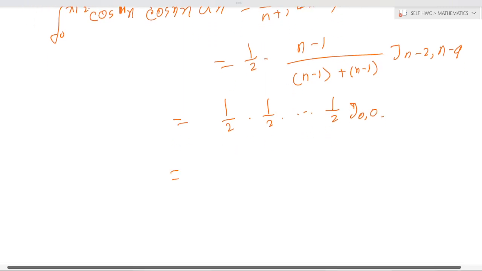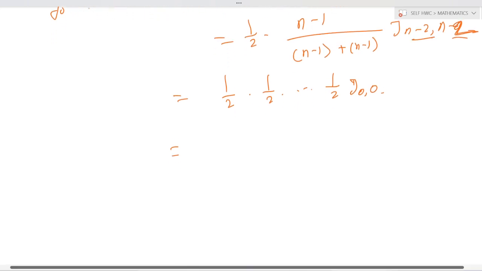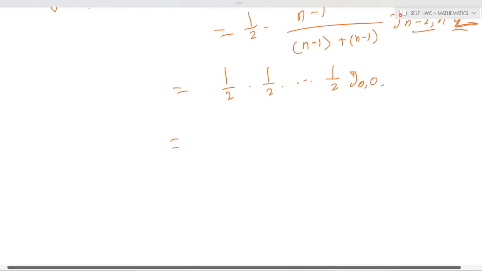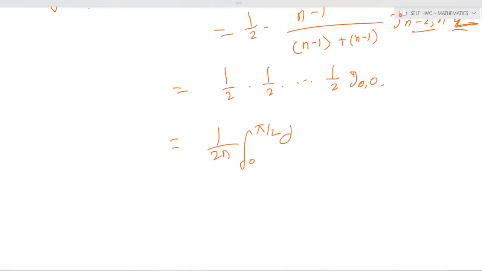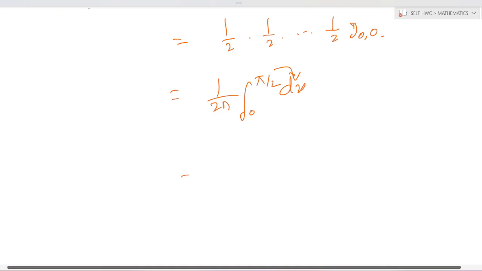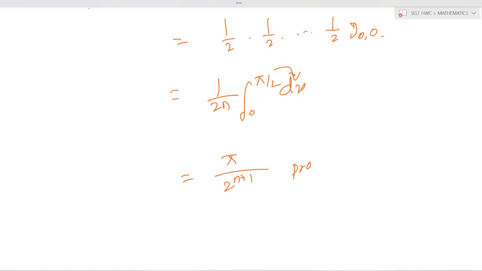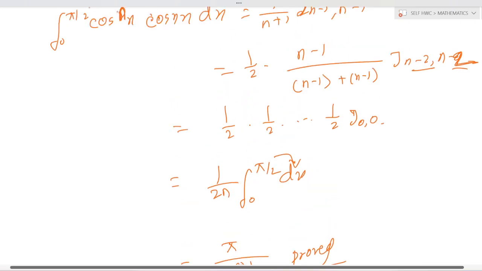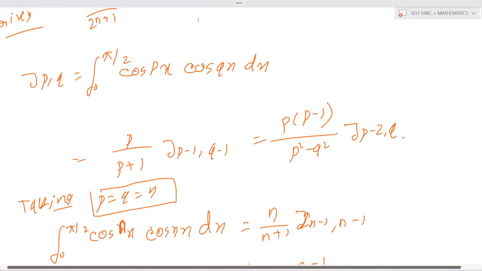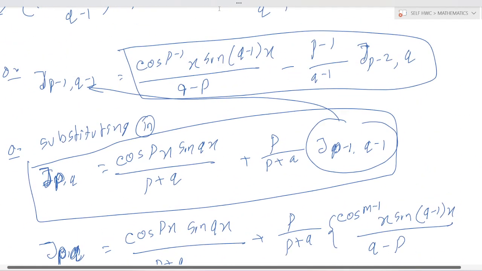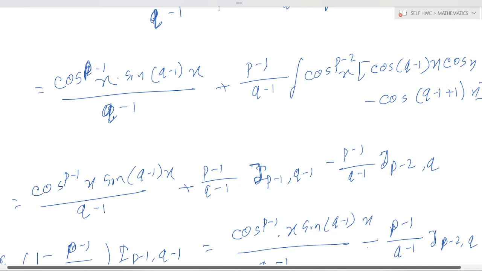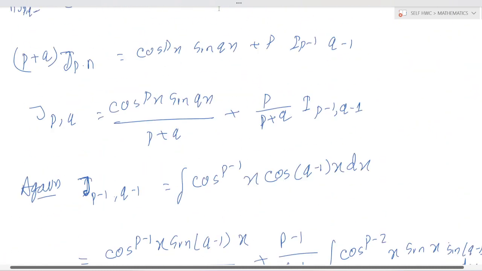Okay, this is n minus 2, n minus 2, and this value is 1 by 2n integration of 0 to pi by 2 dx. So putting in this value, it is pi by 2 to the power n plus 1. Okay, this is true. You should understand and repeat this question and answer. Okay, this is a very important question, answer and formula.